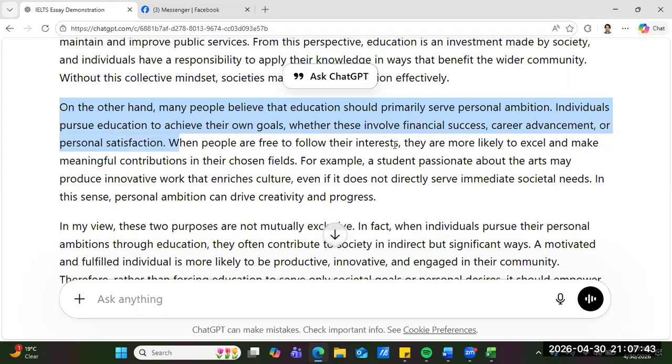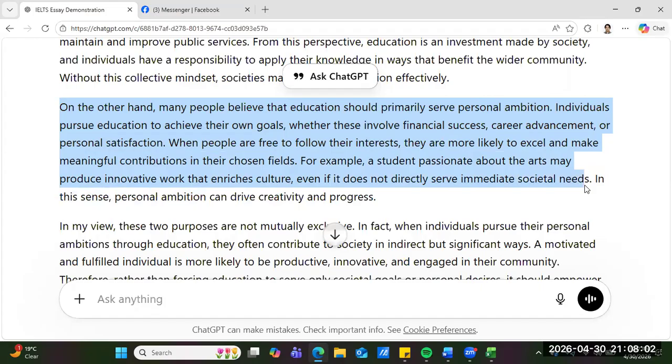For example, a student passionate about the arts may produce innovative work that enriches culture, even if it does not directly serve immediate societal needs. In this sense, personal ambition can drive creativity and progress.